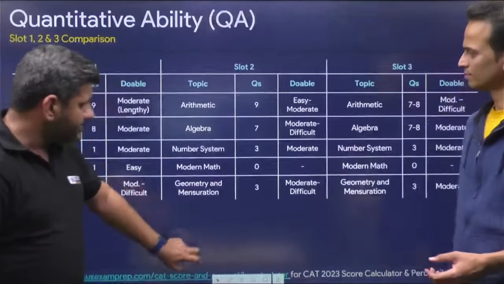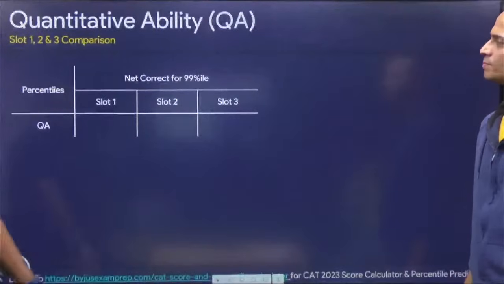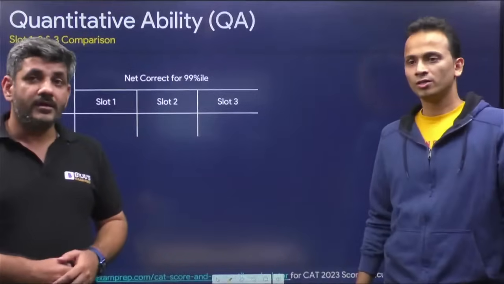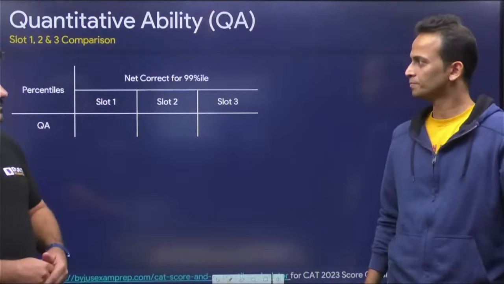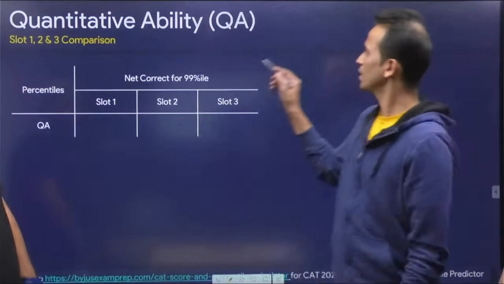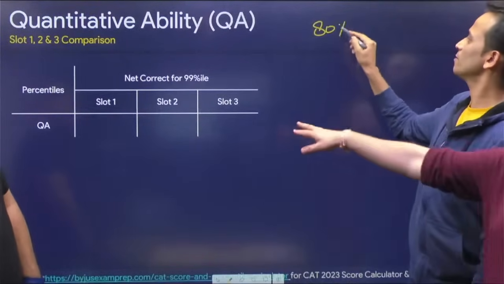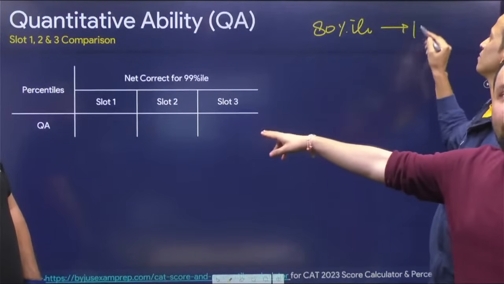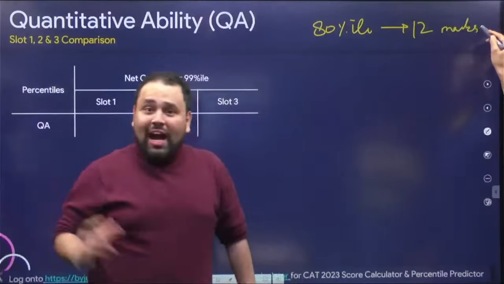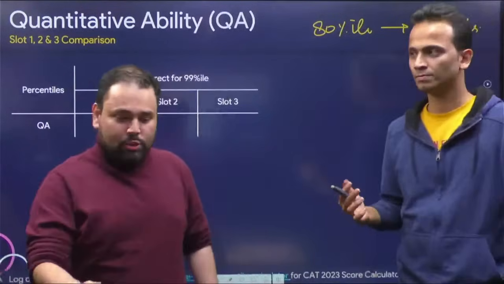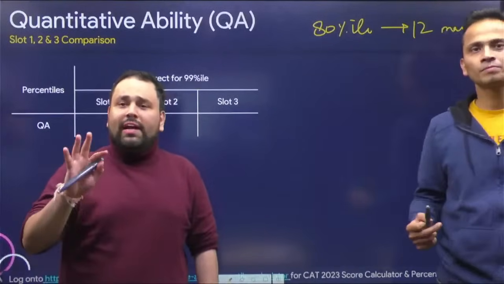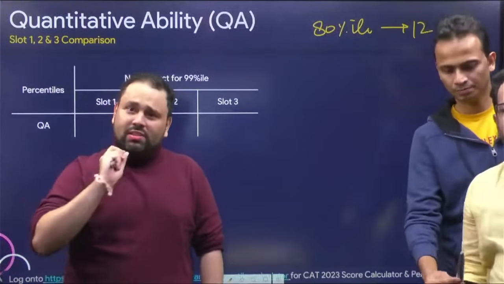If I talk about the percentiles, what can the percentile be? It would definitely go down with respect to last year, a lot. And a 99 percentile, you must remember, what was it last year? So 80 percentile last year was at 12. This was the lowest because DILR was at 15 and verbal was at 17. So this was actually the lowest at 12. And we were discussing what an 80 percentile means. An 80 percentile basically means that you are in the top 20% of the students.